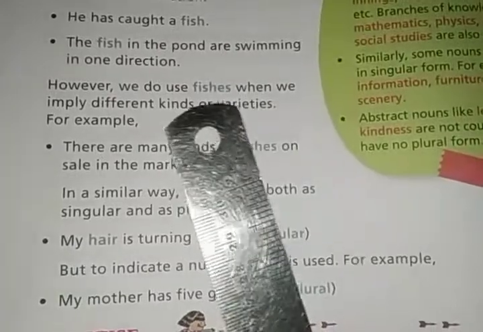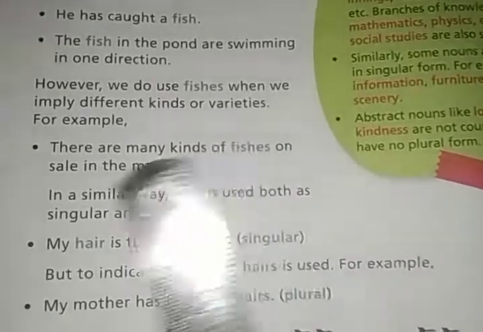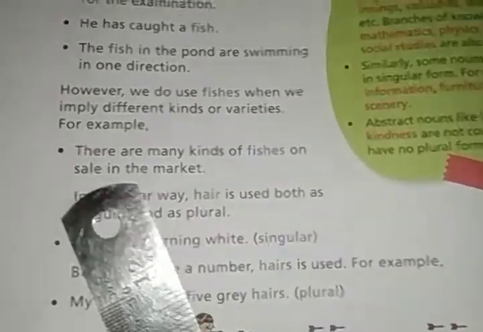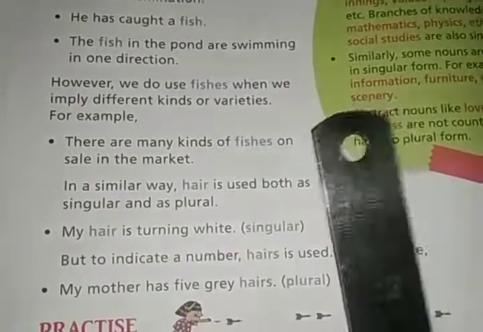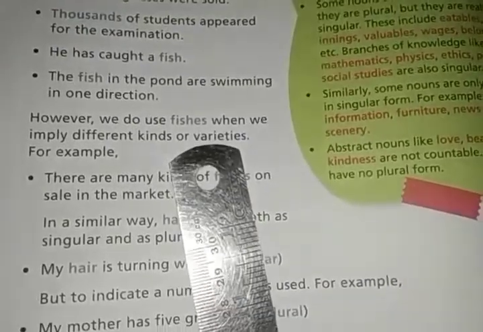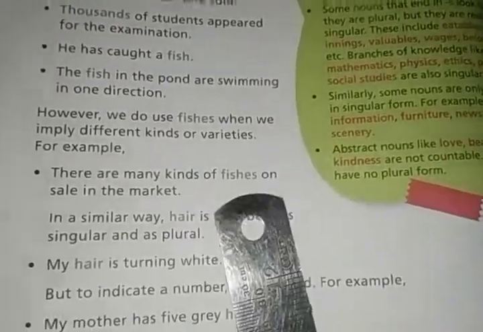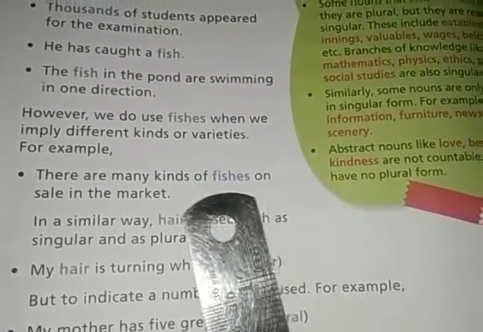However, we do use fishes when we imply different kinds of varieties. For example, there are many kinds of fishes on sale in the market. When you talk about different kinds of fish, it becomes fishes. Different kinds, varieties, then it becomes fishes. Here it can be written as fishes because it is talking about many varieties or kinds.